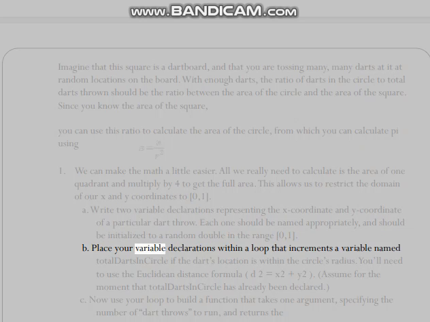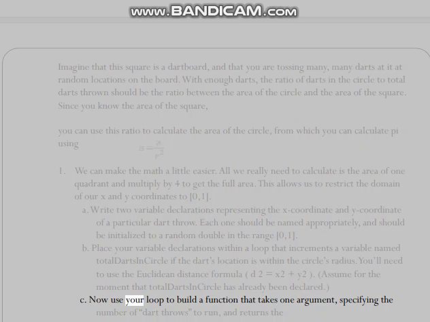B. Place your variable declarations within a loop that increments a variable named total_darts_in_circle if the dart's location is within the circle's radius. You'll need to use the Euclidean distance formula, d² = x² + y². Assume for the moment that total_darts_in_circle has already been declared.